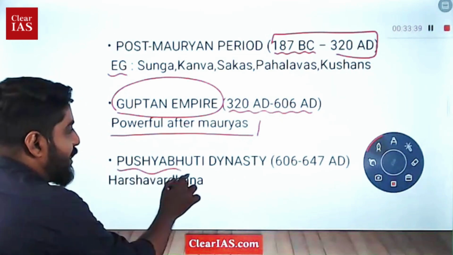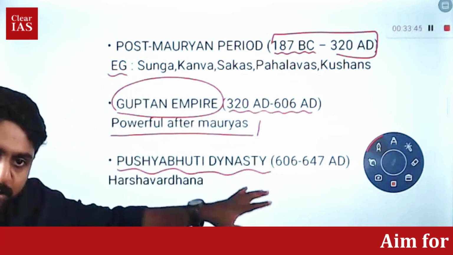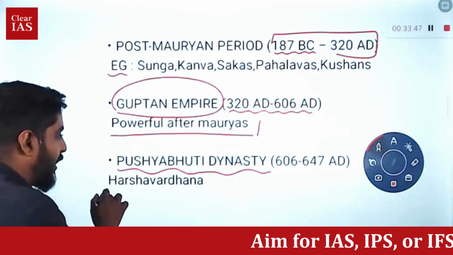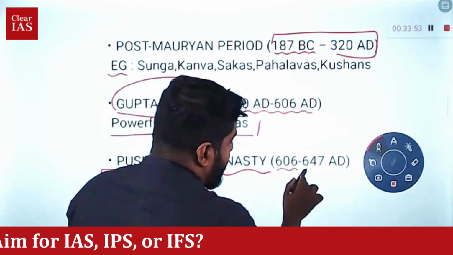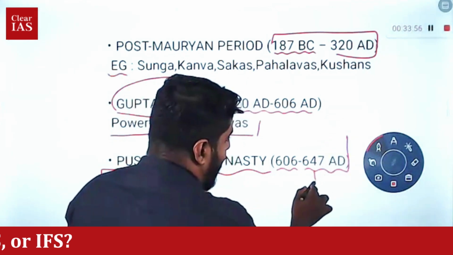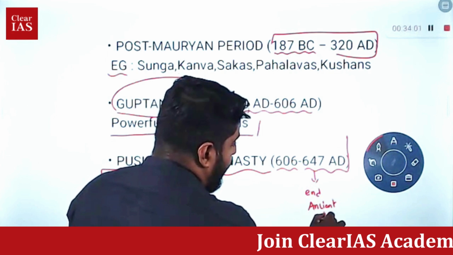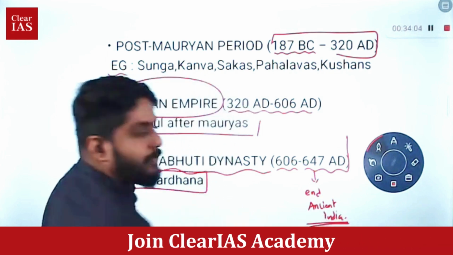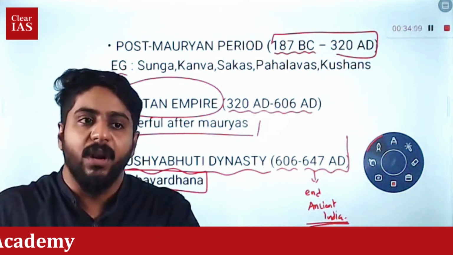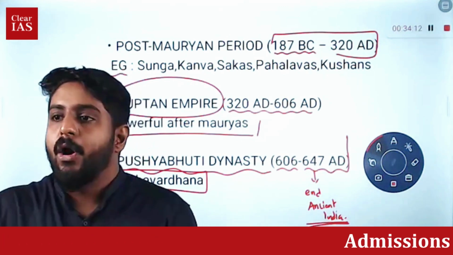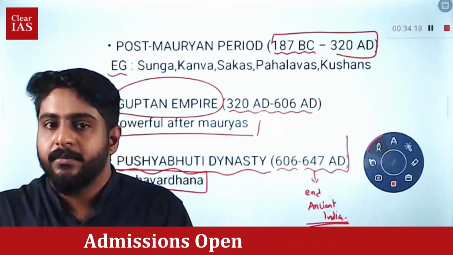Now, after this, ancient India will end by the decline of the Mauryan Empire, and now Harshvardhana will take over. So 606 to 647 AD, this will end the ancient India part. Fine. So this is what you need to learn as the first stream of the history of India provided as part of the prelims examination. Are you getting this?